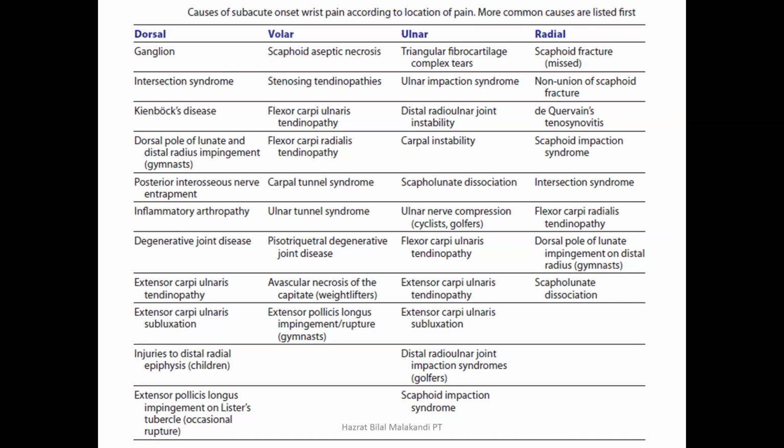Similarly, there is dorsal impingement of the dorsal ulnar lunate and radial distal impingement होती है. ज़्यादातर when there is hyperextension, तो इस उन players में ज़्यादा होती है जो hyperextension ज़्यादा करते हैं, especially in gymnasts. Similarly, if there is entrapment of the posterior interosseous nerve, तो ये भी जो है dorsal wrist pain दे देगा.